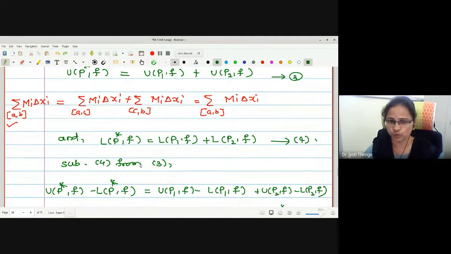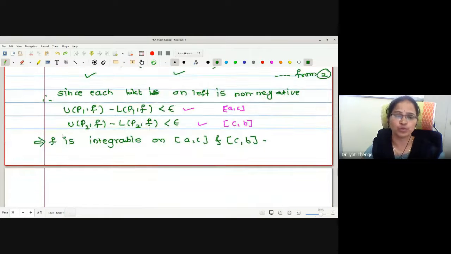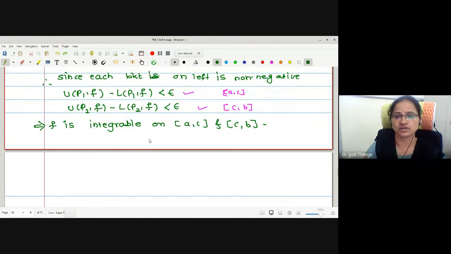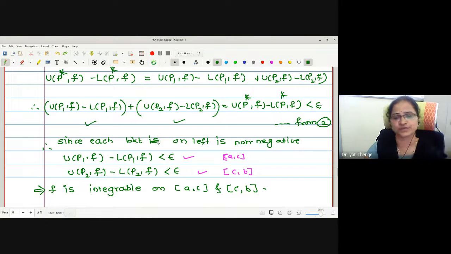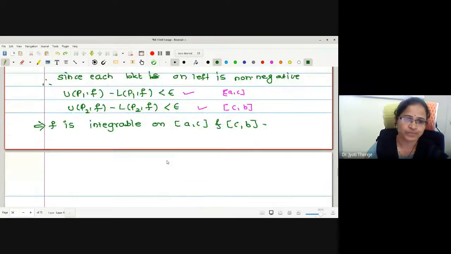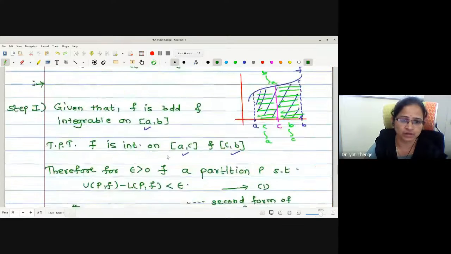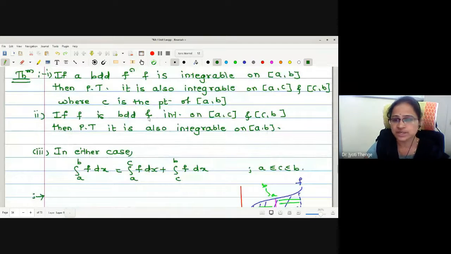The same is true for the lower sums, and separately we proved the condition of integrability is true with respect to partition P1 and with respect to partition P2 as well. It gives us that the function is integrable on closed interval AC and CB. Now we are going to do exactly the reverse of this. In the second part, the function is given to be bounded and integrable on AC and CB, and our aim is to show that it is integrable on AB.